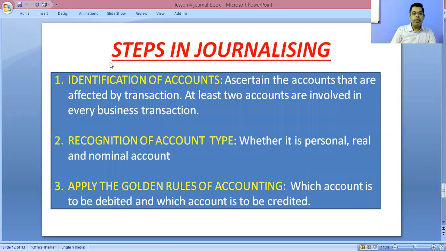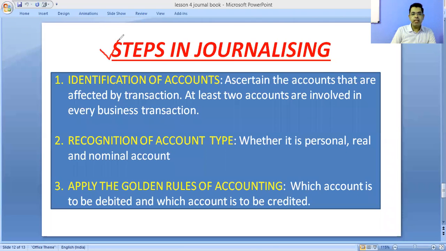Now, in brief, we will discuss what the steps are. Steps in journalizing means how we will pass a journal entry. First step is identification of accounts. What it means? I have already told, in every business transaction at least two accounts are involved.